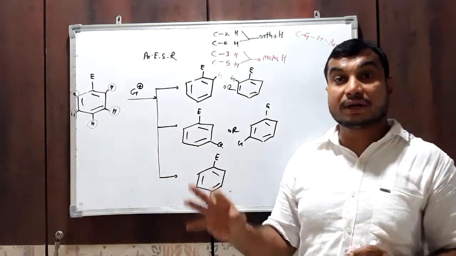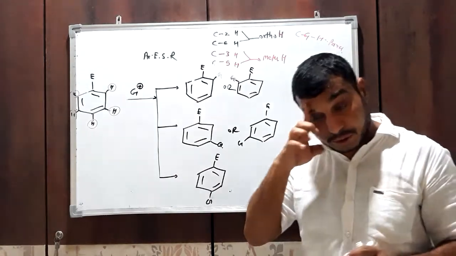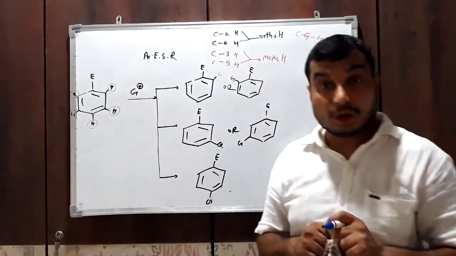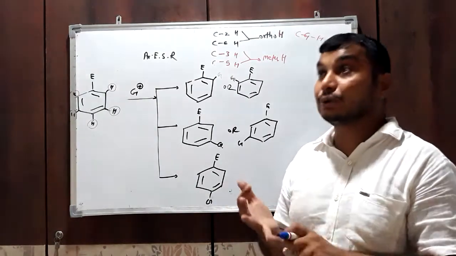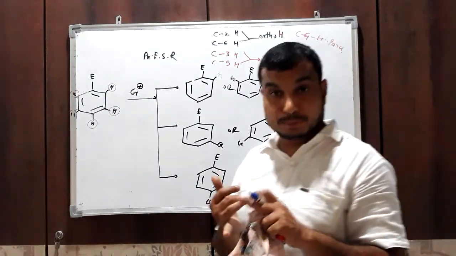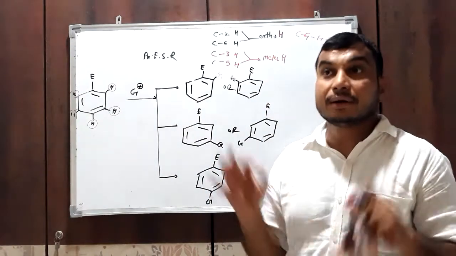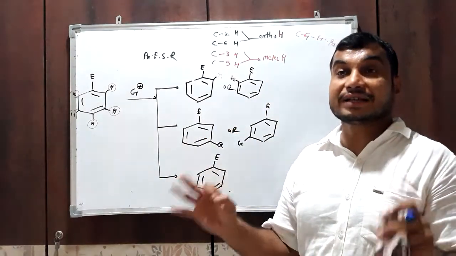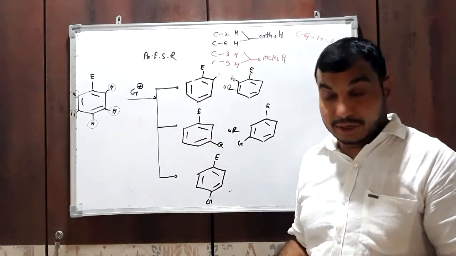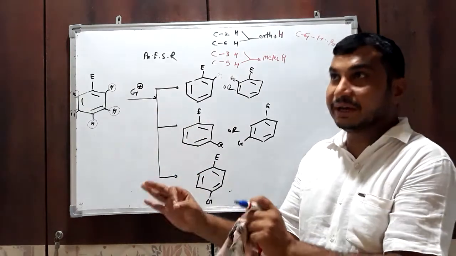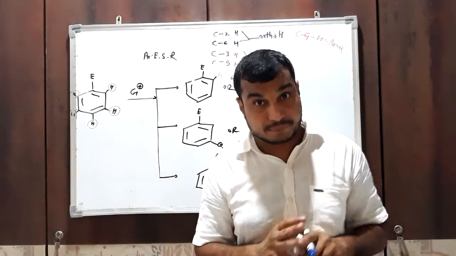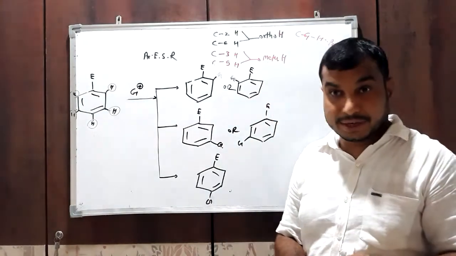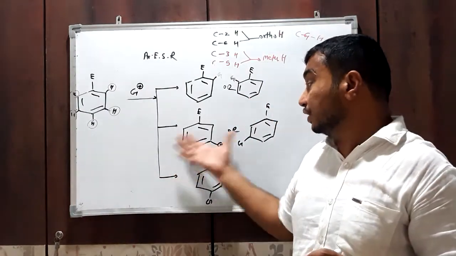Ortho and para products are obtained side by side. In some reactions you will get ortho and para di-substituted products combined, and in some reactions you will get the meta di-substituted product.